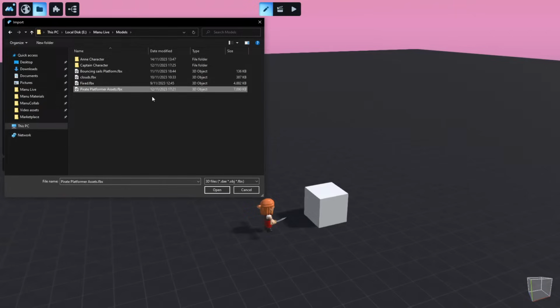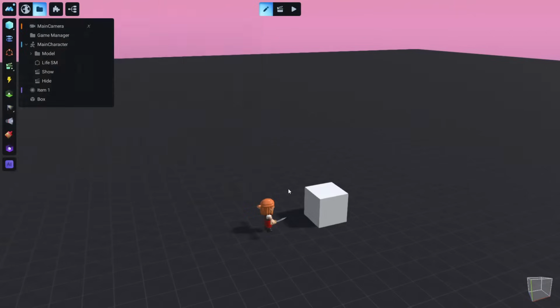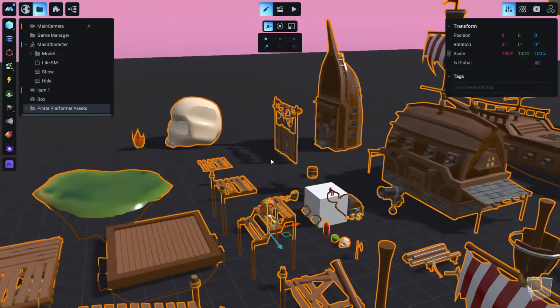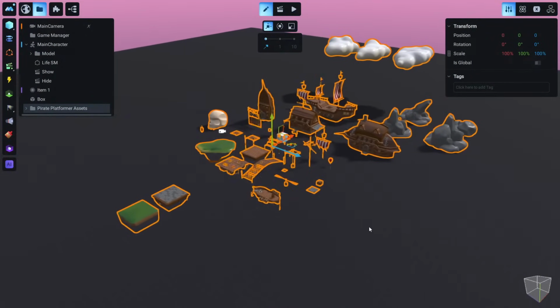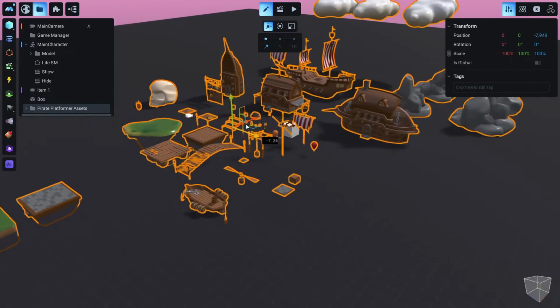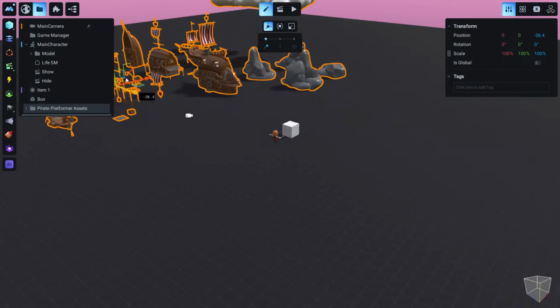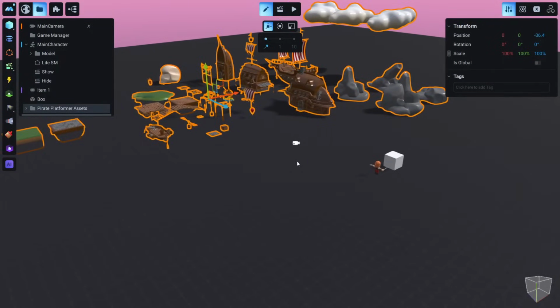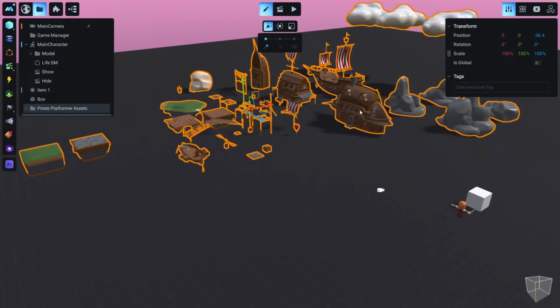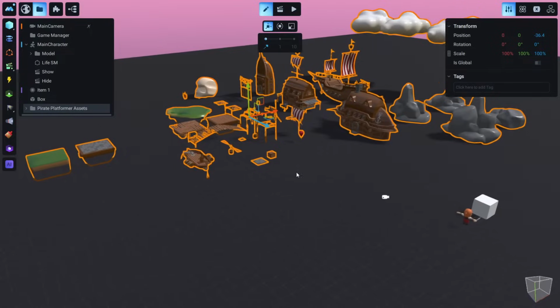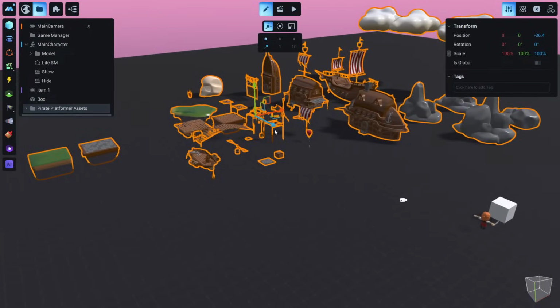In this case, I have prepared a set of models that I downloaded from Quaternius, and Quaternius is a really great artist that creates these models for free. You can check him out, and if you can, support him. And a few other models I have just edited myself or made a few changes.